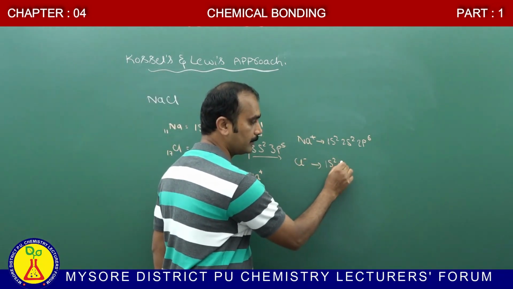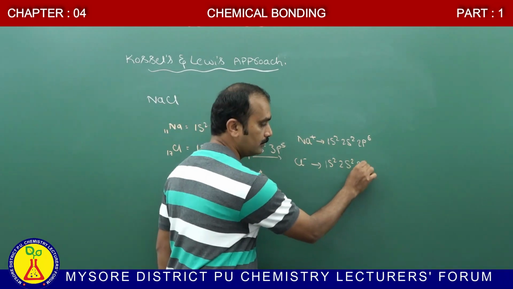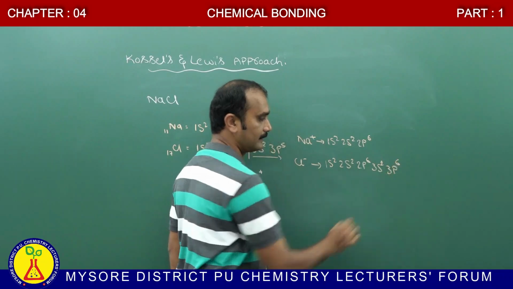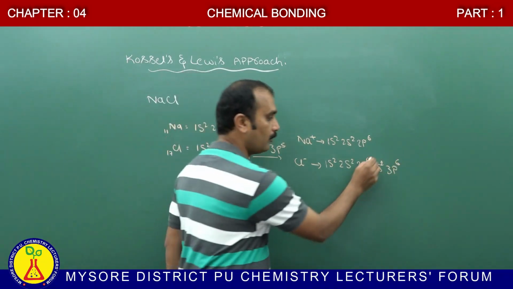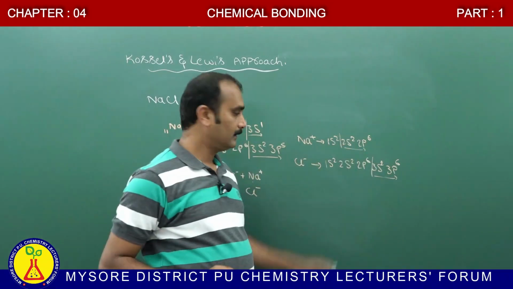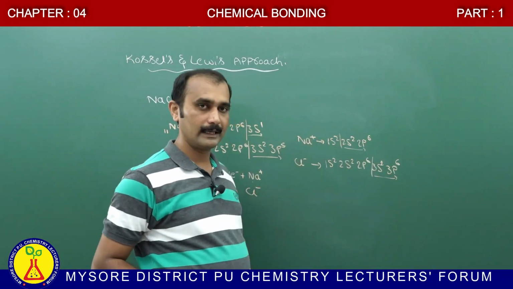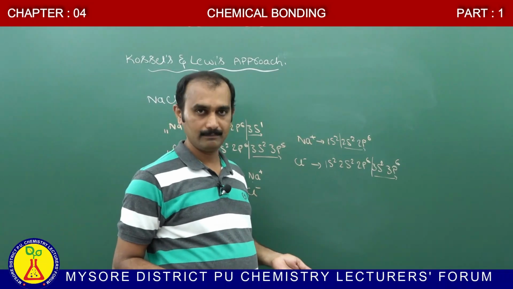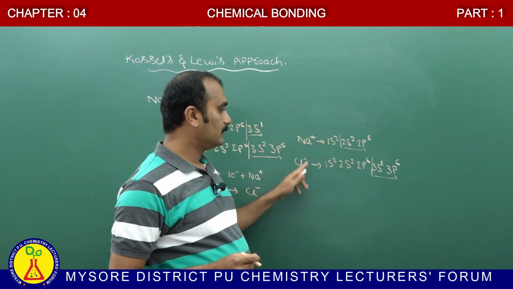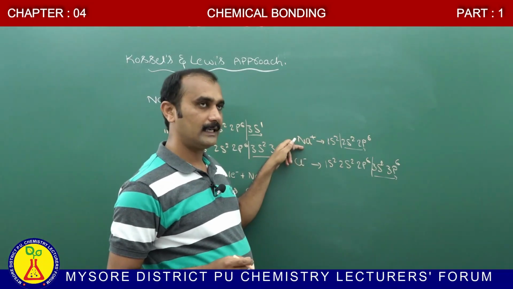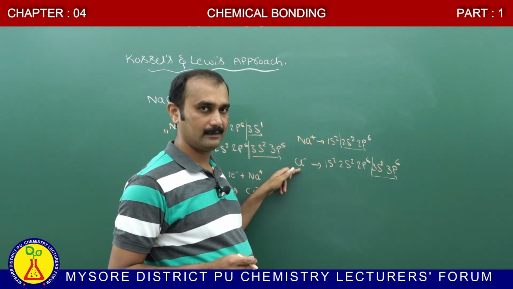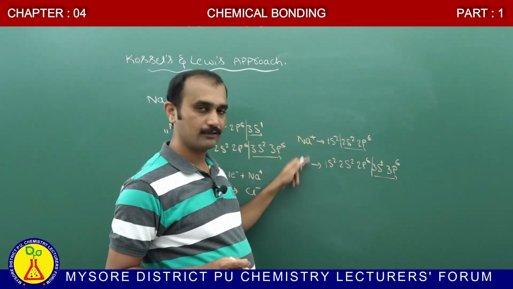For this Cl minus, the electronic configuration became 1s2, 2s2, 2p6 and then 3s2 and then 3p6. Here how many outermost electrons are present? 8. Here also 8 electrons are present. Then both the sodium ion and the chloride ion easily attain stability according to Kossel. These positively charged species are known as cations, and these negatively charged species are known as anions. They are oppositely charged species.